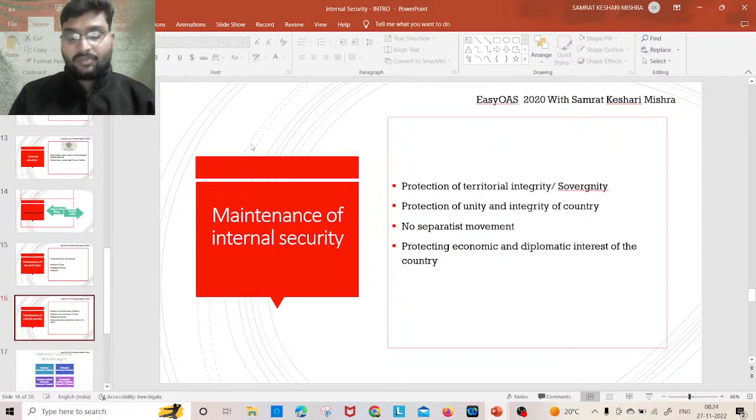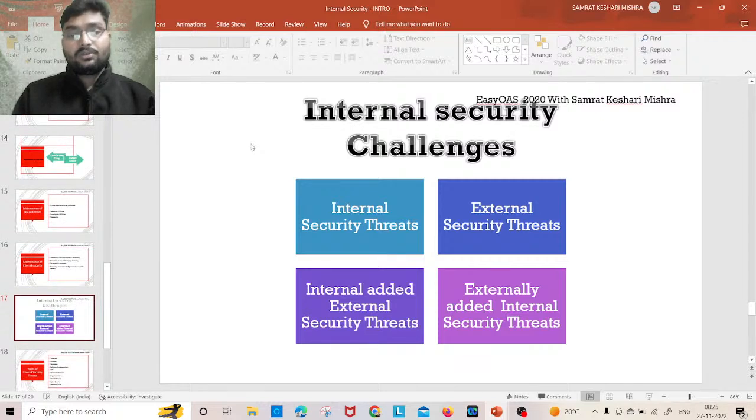So now coming to what is the meaning of internal security, maintenance of internal security. Internal security means protection of territorial integrity and sovereignty, protection of unity and integrity of the country. There should be no separatist movement. There should be protection of the economic and diplomatic interest of the country. This we call internal security.